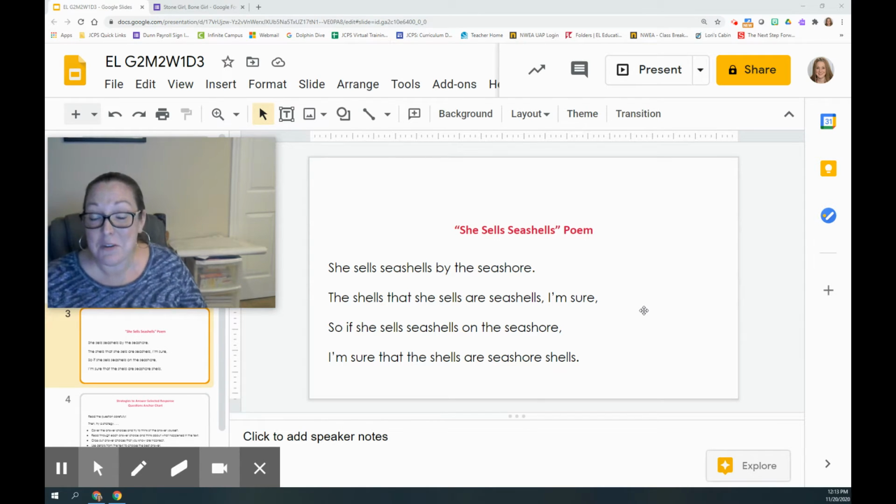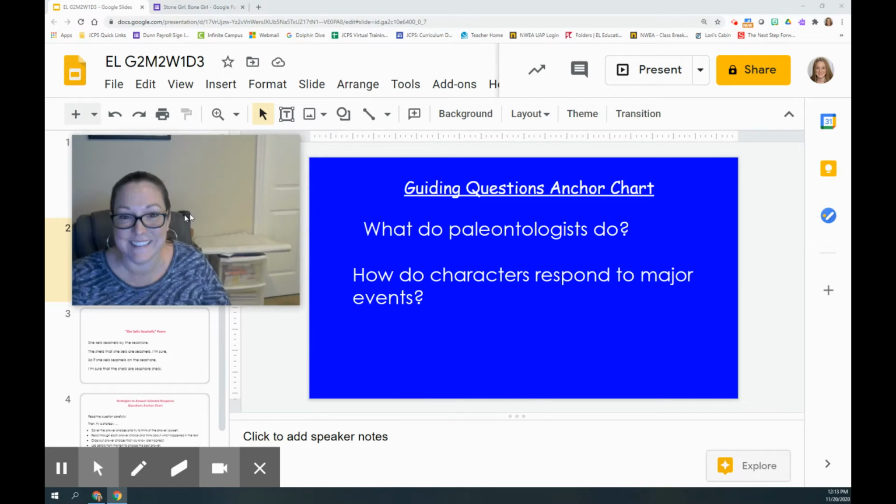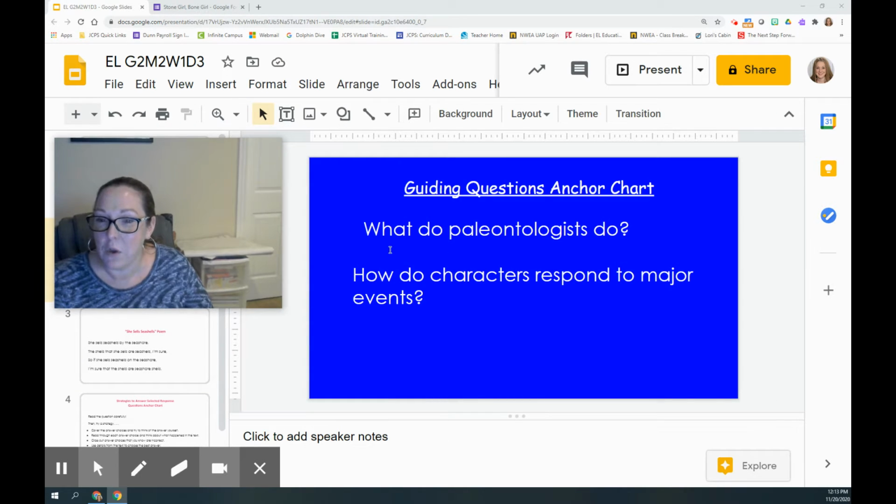Okay, so I want to go straight over to our guiding questions anchor chart. These are the questions we're going to focus on trying to find the answers to as we progress through this PBL. Let me move over to our guiding questions anchor chart. There it is. Okay, what do paleontologists do?